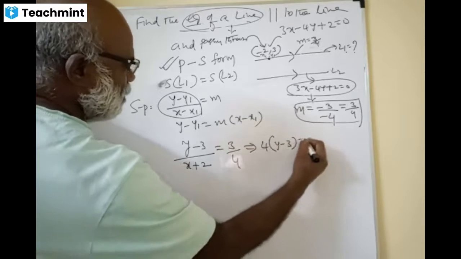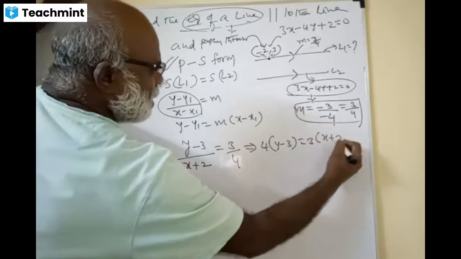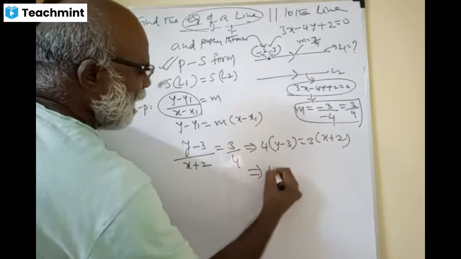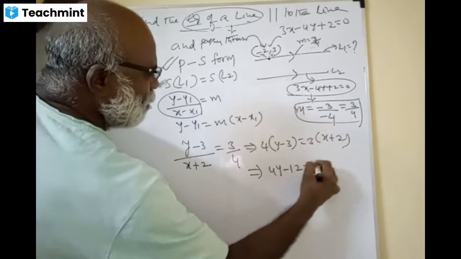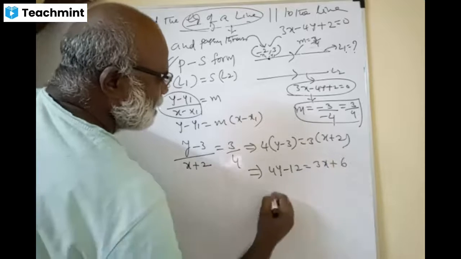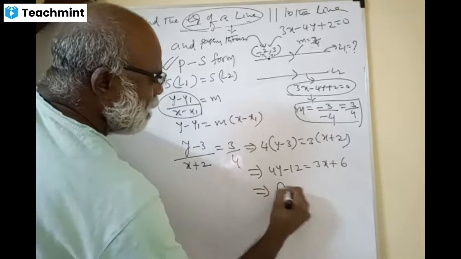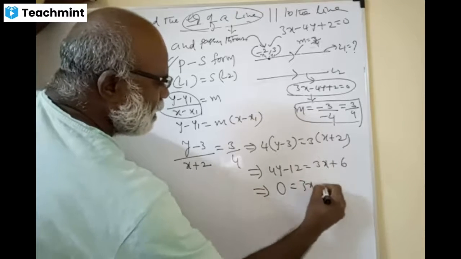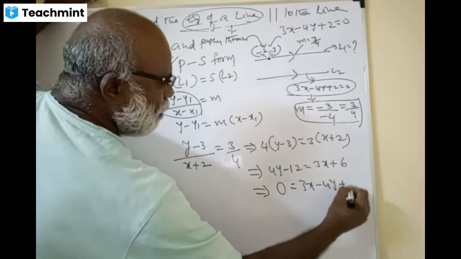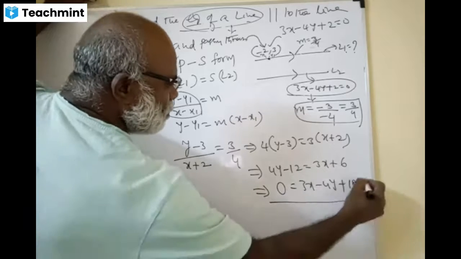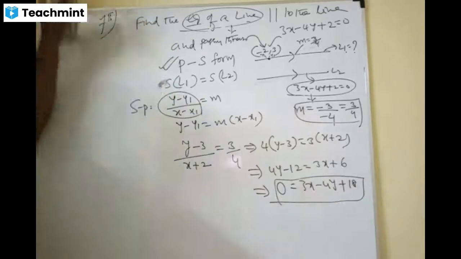4 into y minus 3 equals 3 into x plus 2, which implies 4y minus 12 equals 3x plus 6, which implies the answer 3x minus 4y plus 18 equals 0. This is the equation of a line. Yes, that's all.